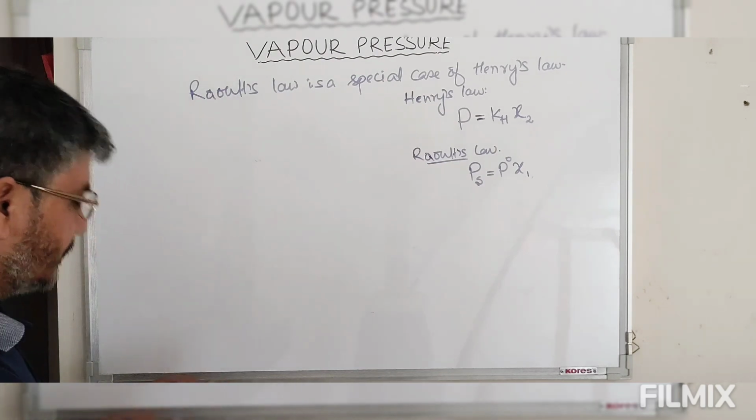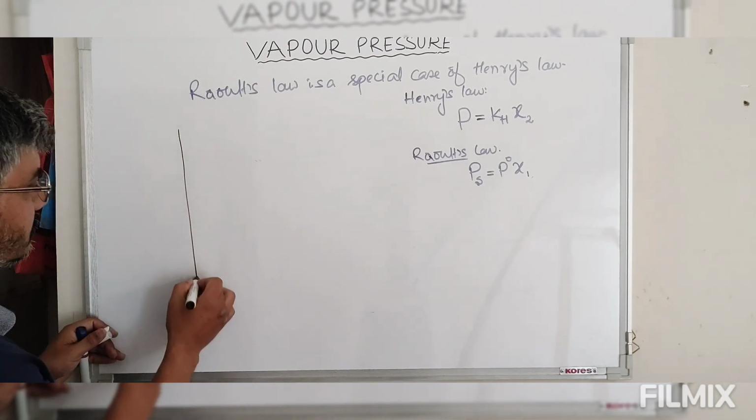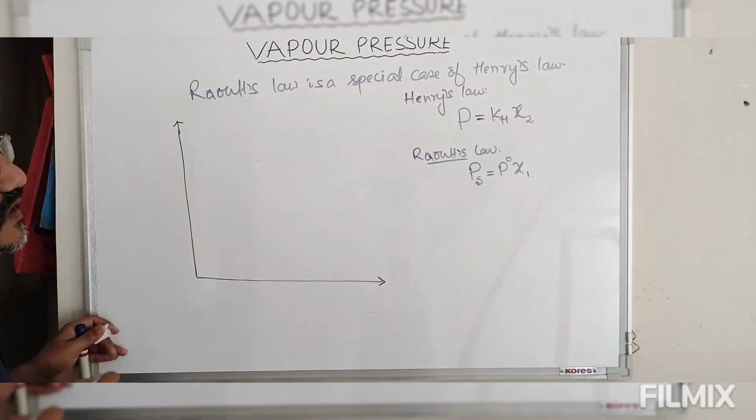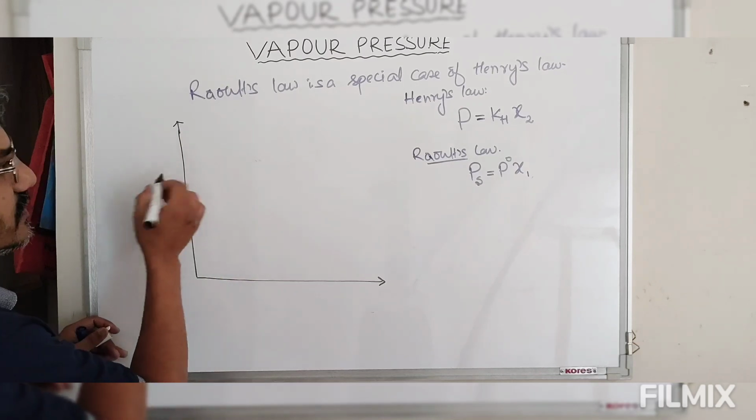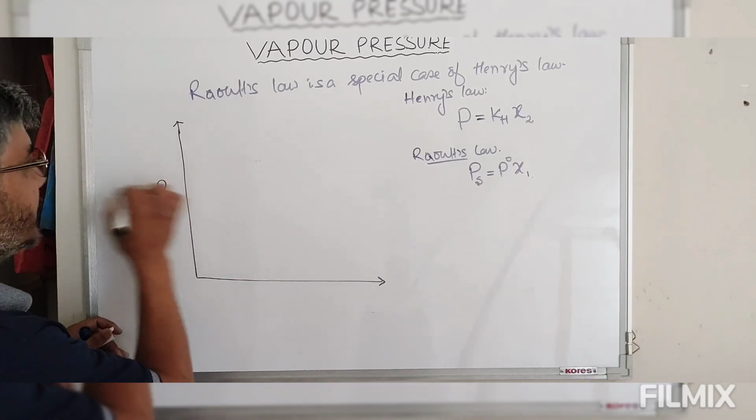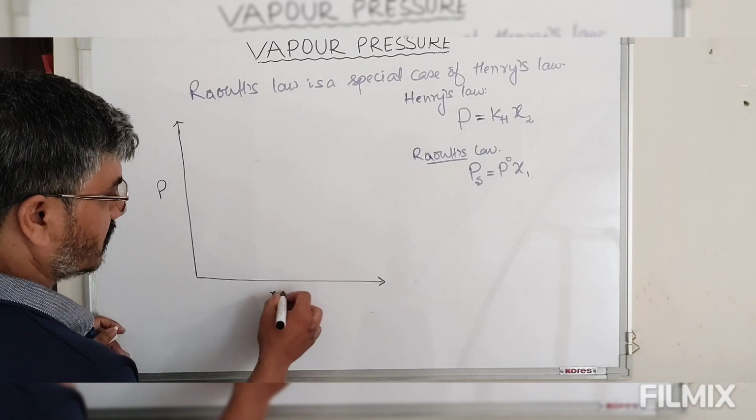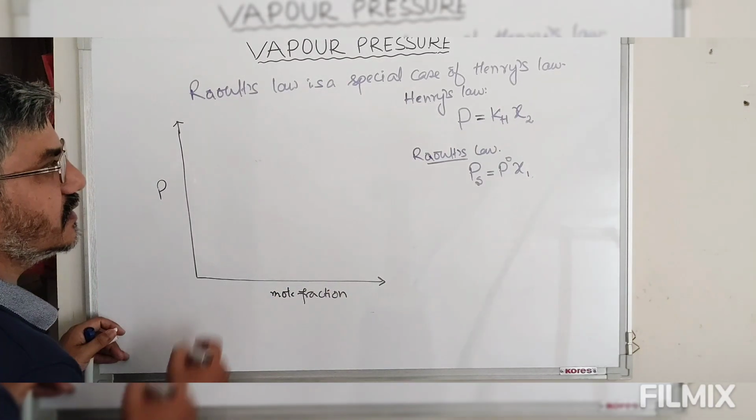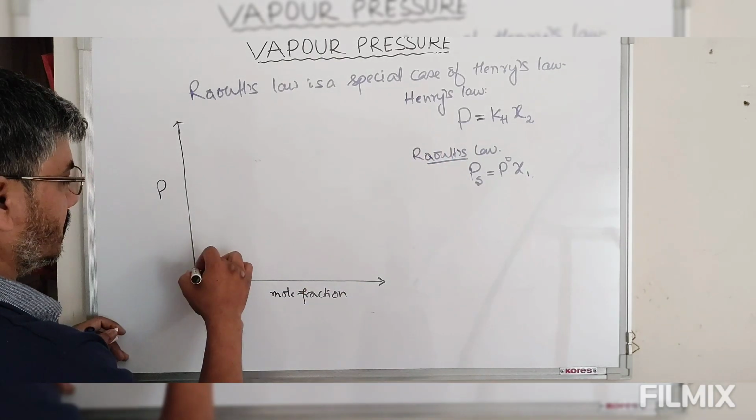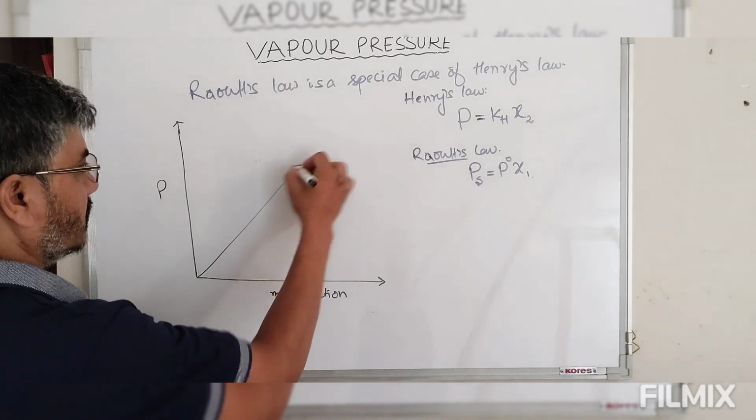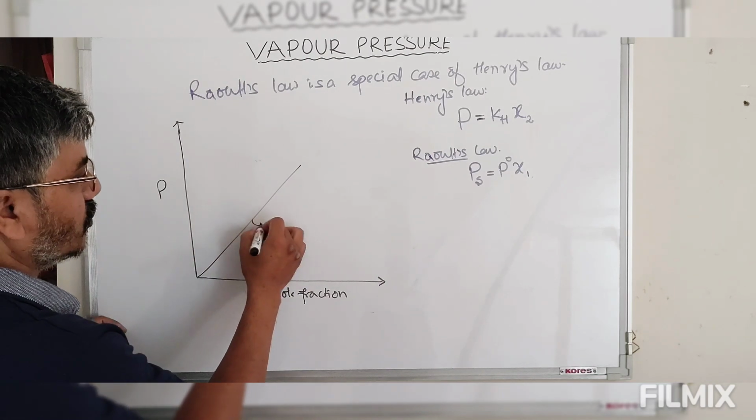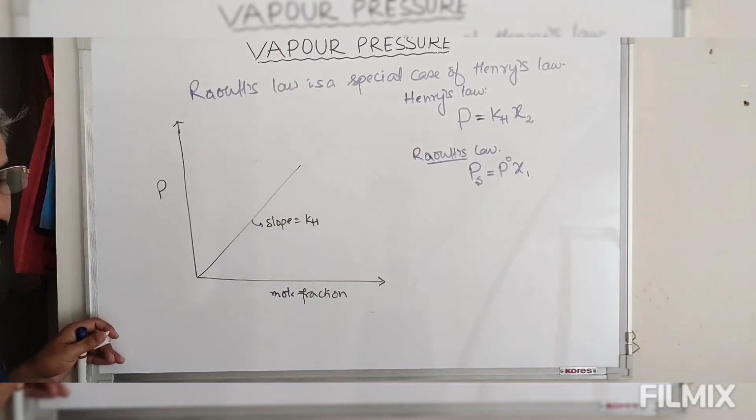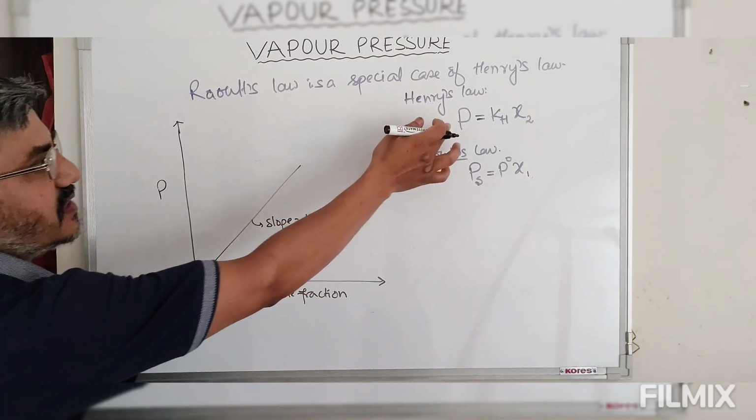If you look at this graph, that is pressure versus mole fraction. The slope is equal to Kh. This is for equation 1, Henry's law.